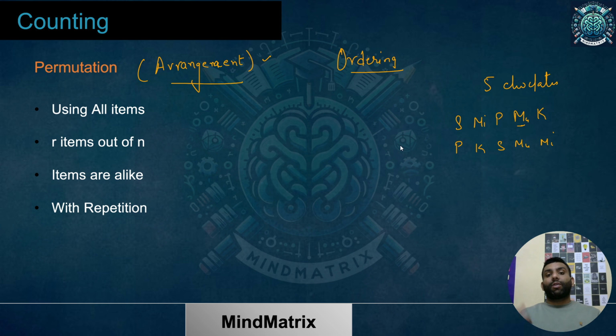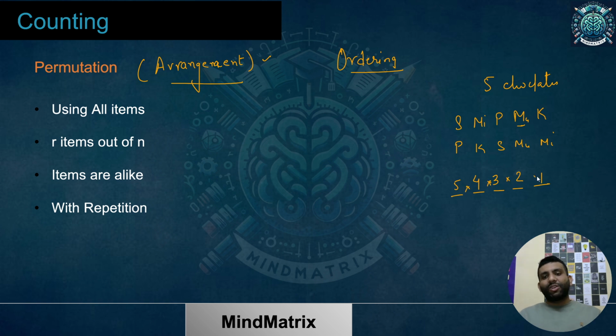So what is the number of ways I can do that? There are 5 positions. I'll consume one first, then one on the second, third, fourth and fifth. For the first one I have 5 choices because I had 5 chocolates. For the second, I have 4 choices because one has been consumed. For the third, I have 3 choices because I have consumed 2 out of 5. Then 2, because 3 have been consumed, and 1 at last. So I'll be multiplying these.